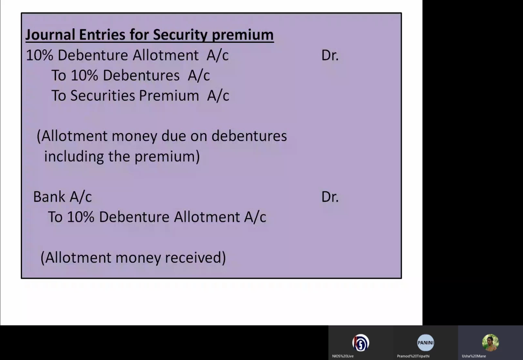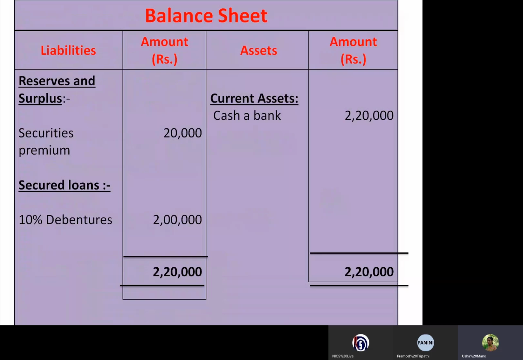Allotment money is due on debentures including the premium. So debentures allotment account will be debited with rupees 115, 100 rupees for the debentures and 15 rupees for the security premium. We have to fill this amount in the amount column. The bank account debited to 10% debenture account entry is very simple, and we have to take the amount debited to the bank account including the premium. Then we can see the effect of security premium in the balance sheet.